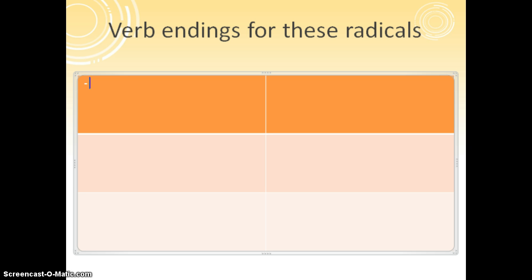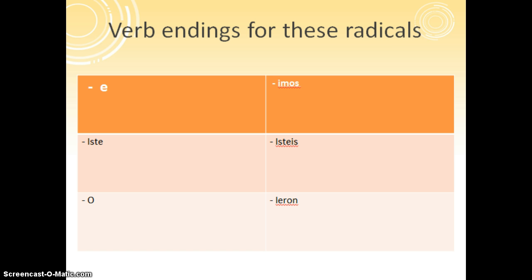So these are our verb endings. Nope, that's not very big. Let's see what I can do. There we go. E, iste, o, imos, isteis, ieron. So the nice thing about these is that you can see there's no accents. So that takes away at least one of our struggles.